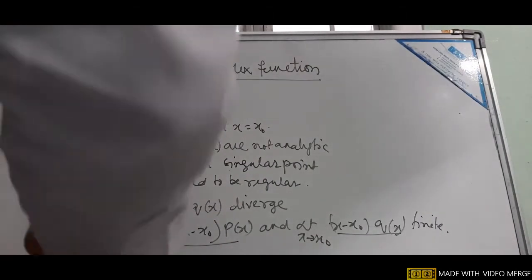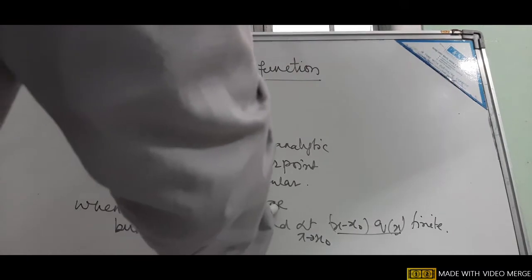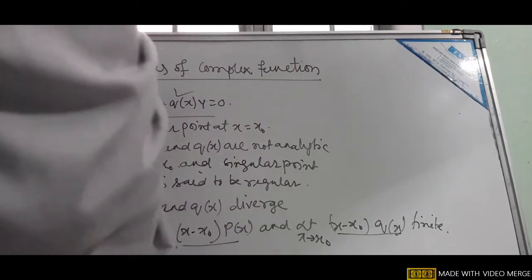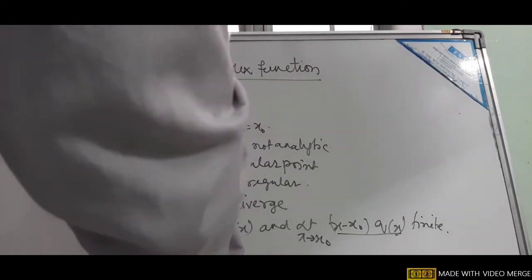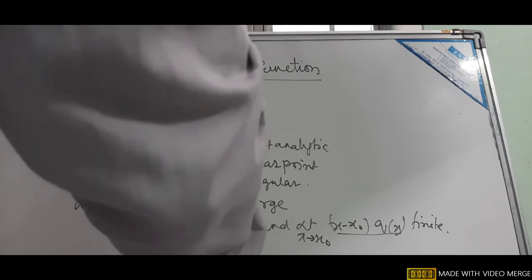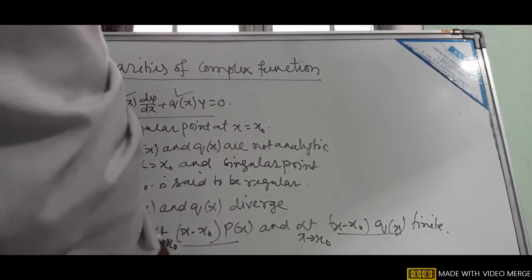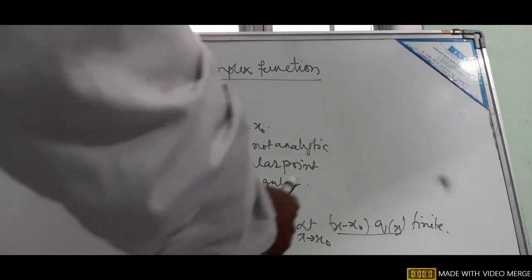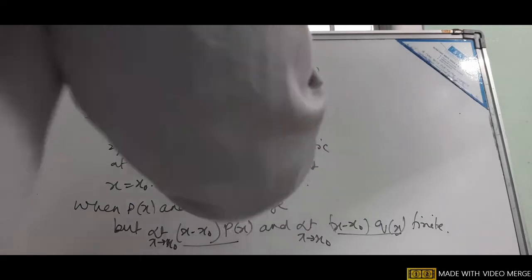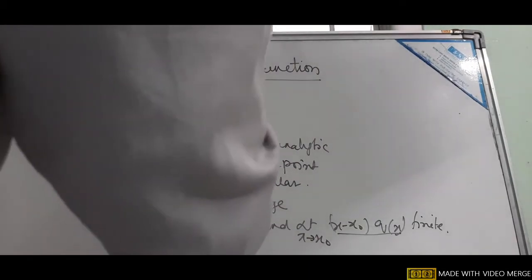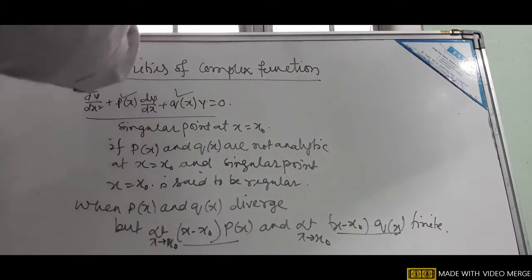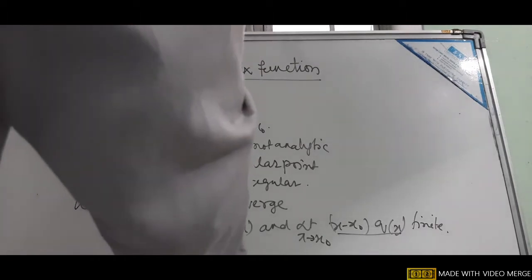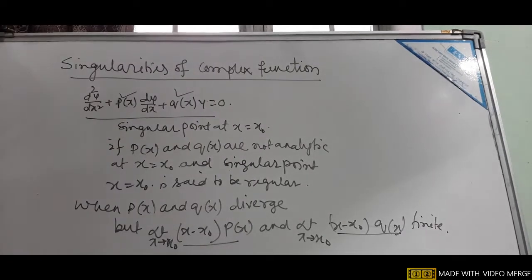So what happens to p(x) and q(x)? They diverge, they become infinity. But when multiplied with x minus x0, by taking the limit x tends to x0, it is finite. P(x) and q(x) will diverge, but will be finite when multiplied with x minus x0 in the limit x tends to x0.